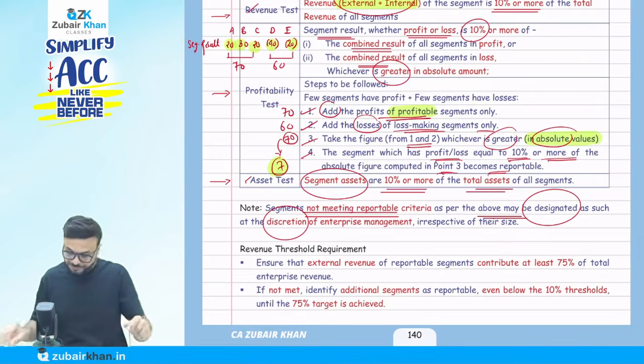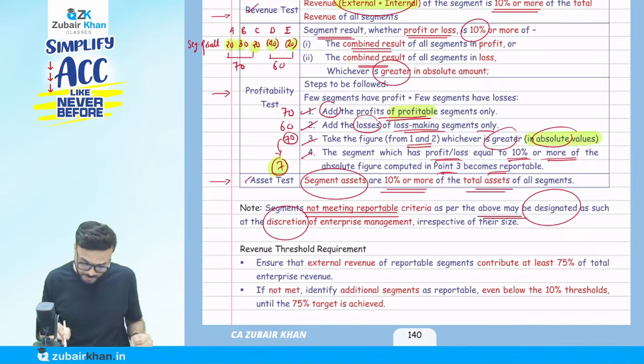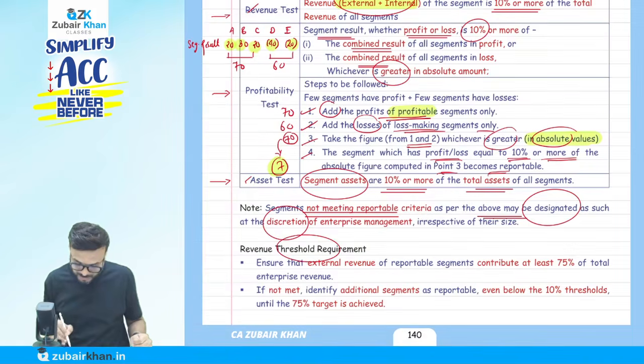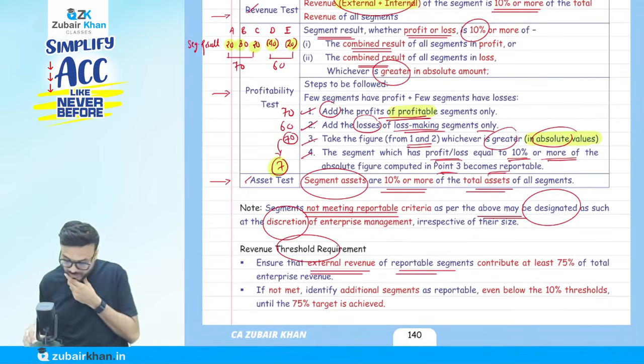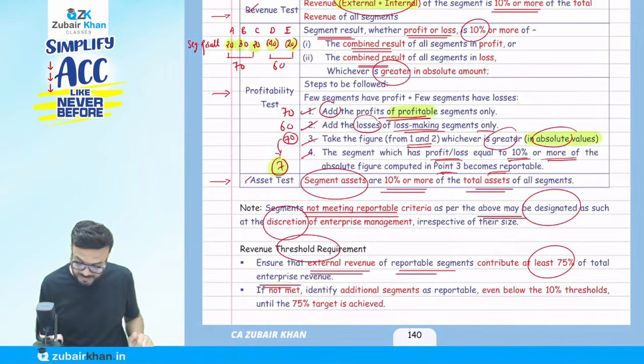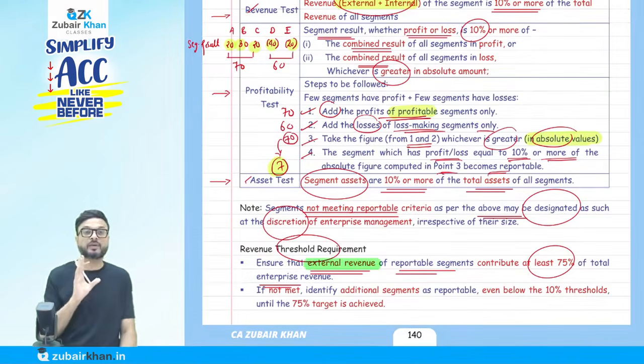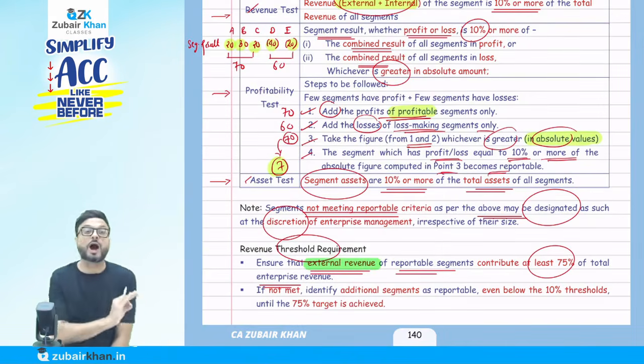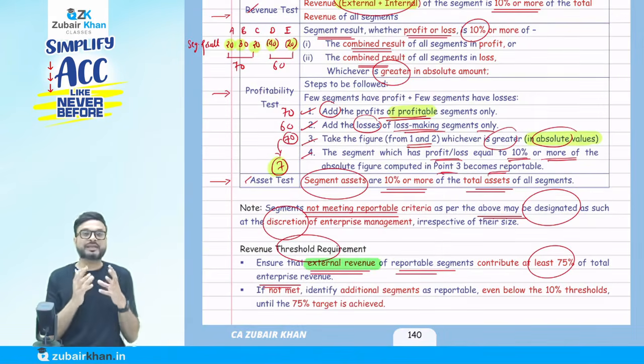Now they say here, revenue threshold requirement. What is this revenue threshold requirement? Ensure that the external revenue of the reportable segments contributes at least 75% of total revenue. Now understand this point here. They say ensure the external revenue only. Here we are talking only about external, not internal and external, only and only external. So we have to see the external revenue of the reportable segments.